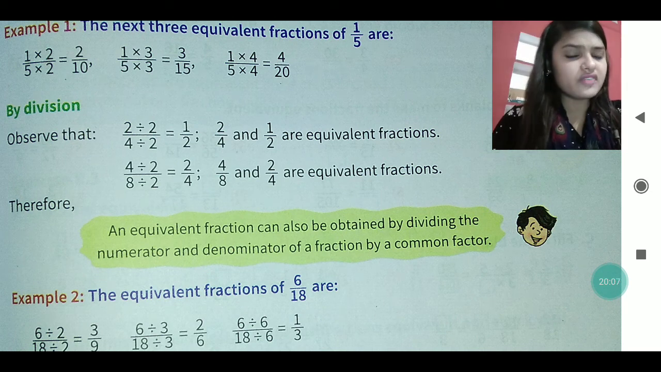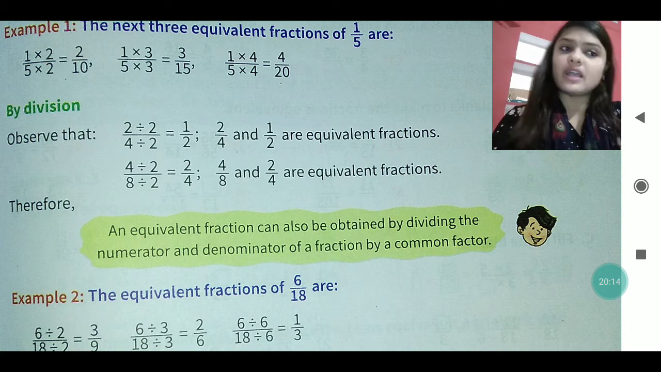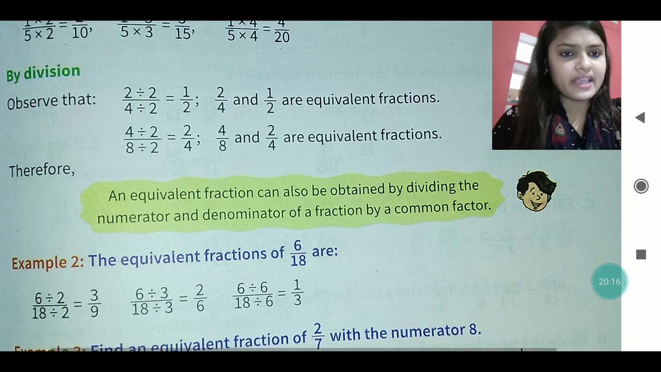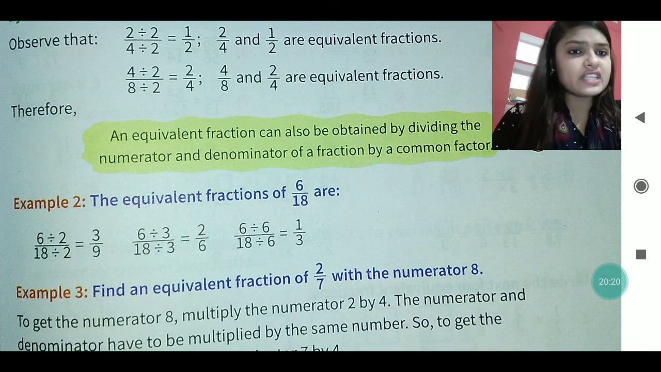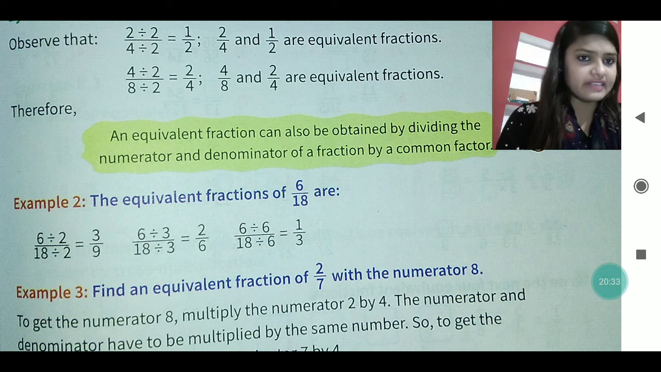What you have observed from this: an equivalent fraction can also be obtained by dividing the numerator and the denominator of a fraction by a common factor. By a common factor, you can see the equivalent fraction of 6 by 8. How can you find out? With the help of the division process. So 6 by 8 divided by 2, then 6 by 8 divided by 3, and 6 by 18 divided by 6. Okay, like this. You can divide it by 3 or 4 also.